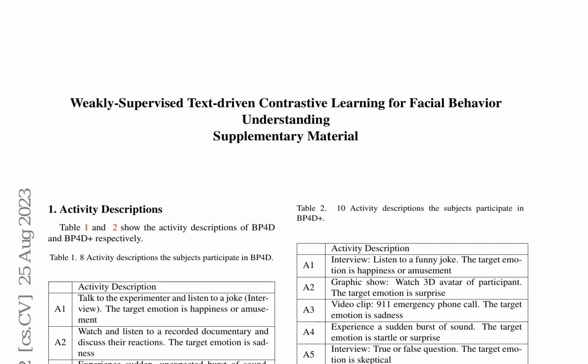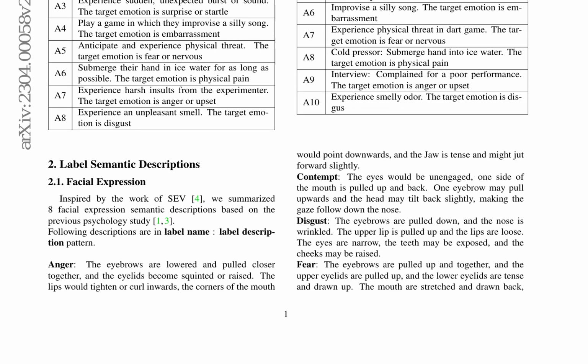The label semantic descriptions are based on psychology studies and are divided into two categories: facial expression and facial action units, AUs. The facial expression labels, including anger, contempt, disgust, fear, happiness, neutral, sadness, and surprise, are described in detail, highlighting the characteristic facial features associated with each emotion. The facial action unit labels, on the other hand, describe specific muscle movements and their corresponding facial features.